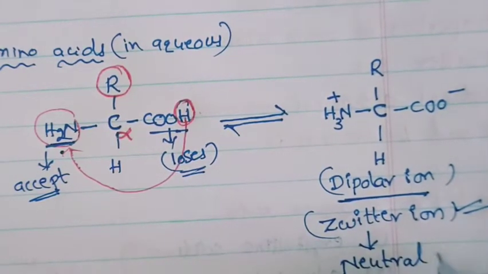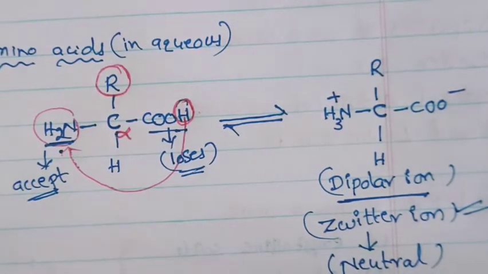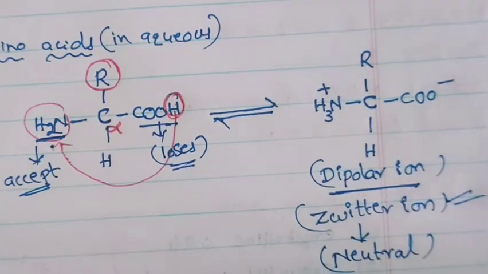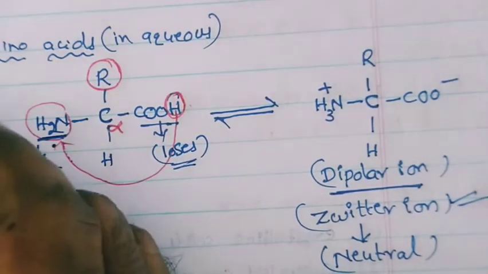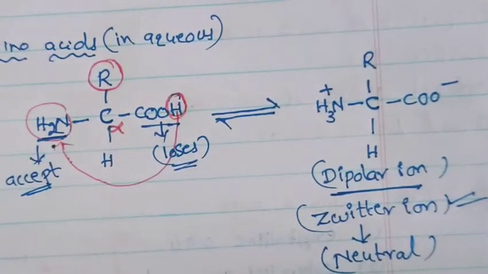Okay, acid and base combining, they form one salt. That salt is in a neutral state. So this compound is called as a Zwitter ion. The dipolar ion is called as a Zwitter ion. Again I am repeating this one. It is very, very important in board and also NEET examination.